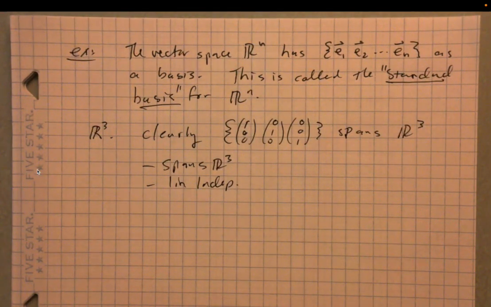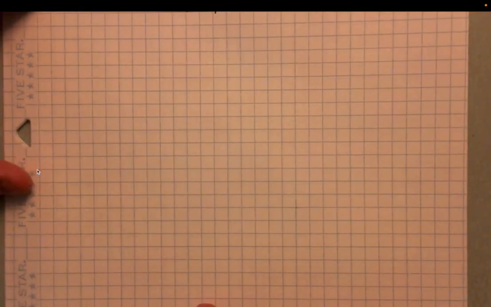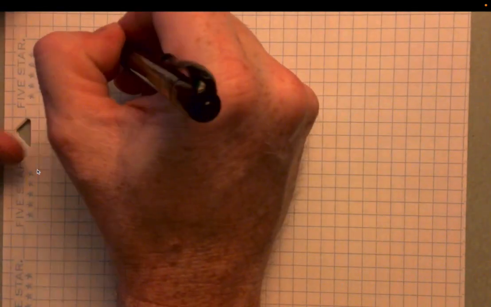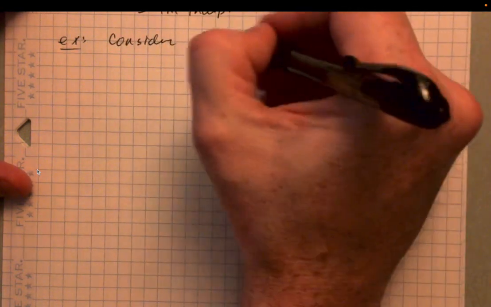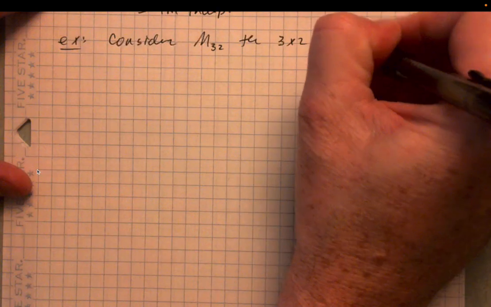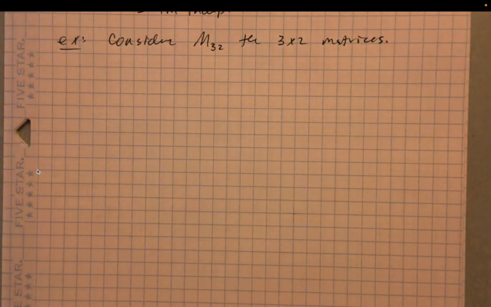Okay, what about with a matrix vector space? Well, is there a standard basis for something like M32? So if we consider M32, the 3x2 matrices. Well, this is a vector space, right? You can use scalar multiplication and matrix addition. We have closure there, right? And then all of the other things are met as well. So this is a vector space. What's a basis for this vector space?